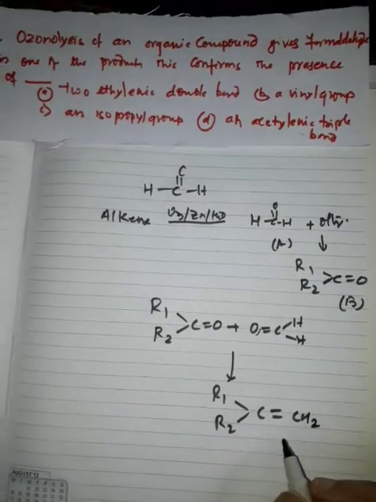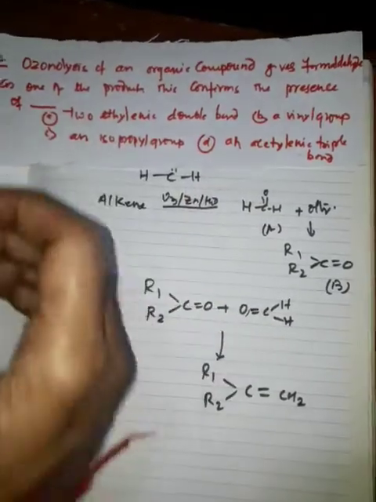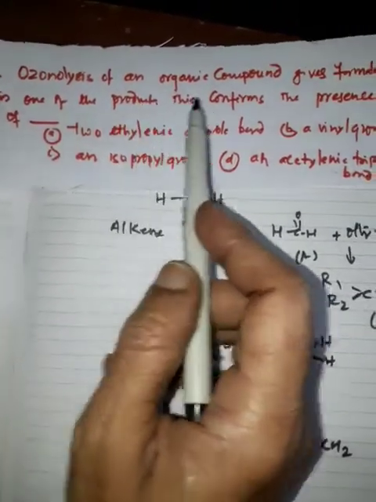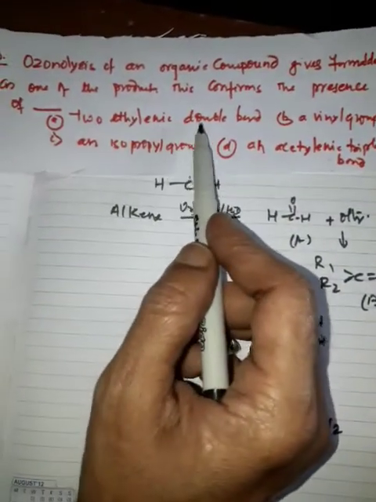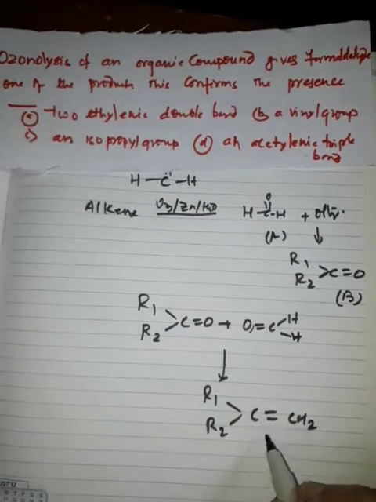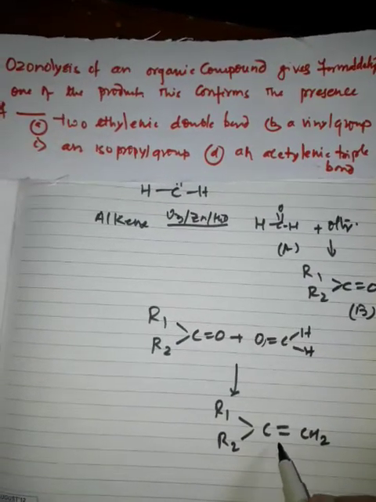So you see, the question is, ozonolysis of an organic compound gives formaldehyde as one of the products. This confirms the presence of two ethylenic double bonds, not possible. A vinyl group, see here, this is the vinyl group.